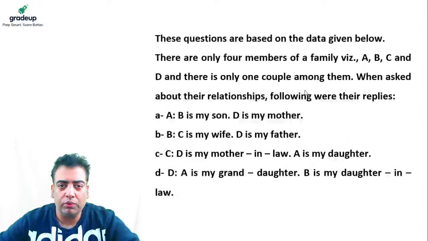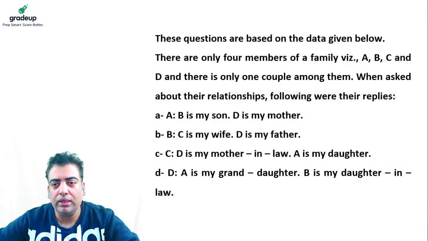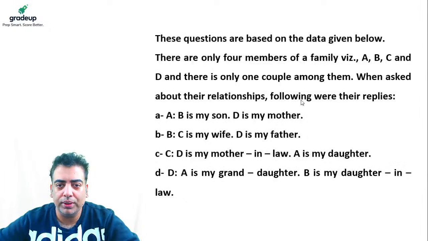In question number one, he says, these questions are based on the data given below. There are only four members of a family, viz. A, B, C, and D, and there is only one couple among them. When asked about their relationships, following were their replies. A said, B is my son, D is my mother. B said, C is my wife, D is my father. C said, D is my mother-in-law, A is my daughter. D said, A is my granddaughter, B is my daughter-in-law.